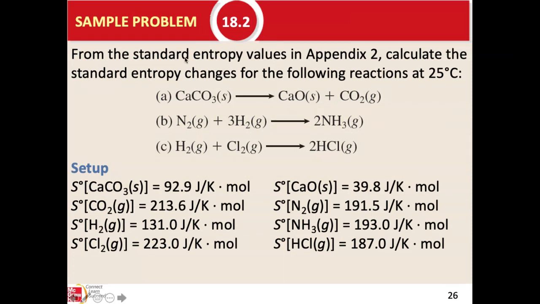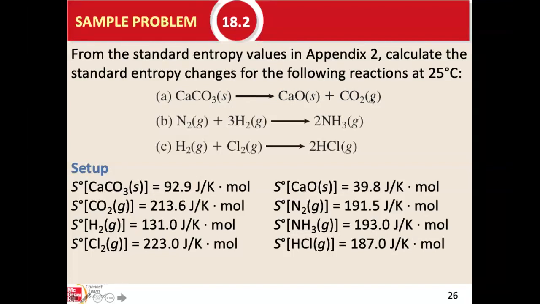So they're giving you the reaction, let's say reaction A, where calcium carbonate solid forms calcium oxide solid and CO2. By looking at this equation, you just have to say that this reaction increases the entropy of the system. The reactant is a solid, and one of the products is a gas.